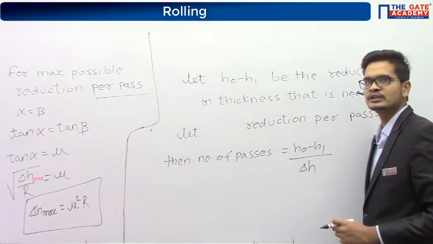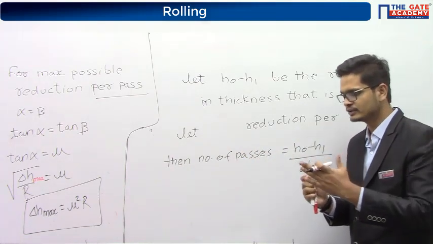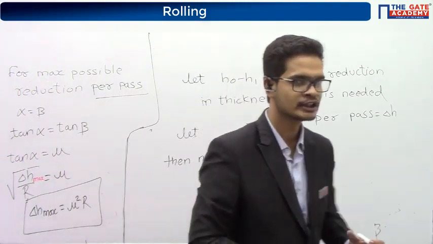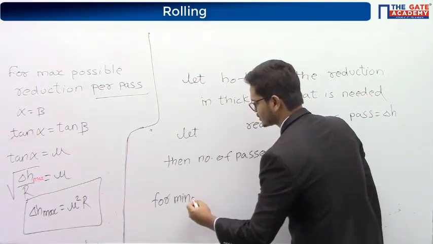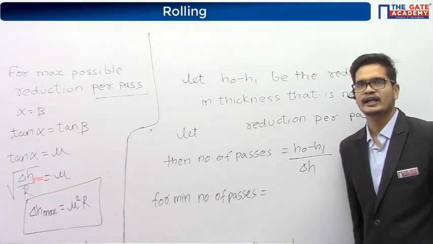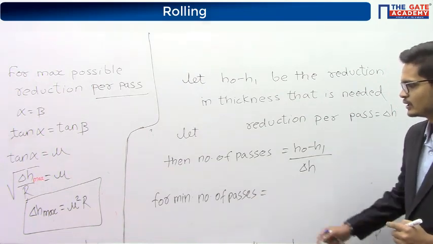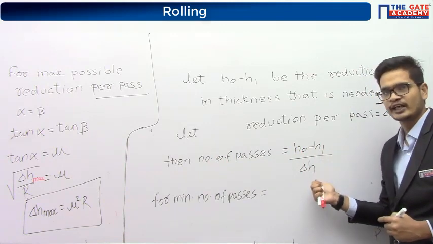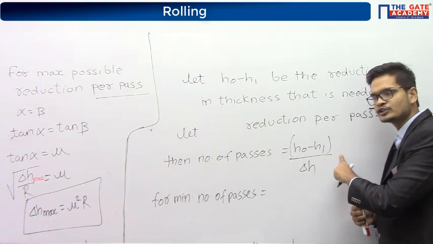Sometimes this question has been asked by changing the wordings. What wording they have used is: for minimum number of passes, what should be the value of delta H? So simply you can see here, number of passes is equal to H0 minus H1 upon delta H. Right? H0 minus H1 is the reduction in thickness that is required. So this will remain constant.